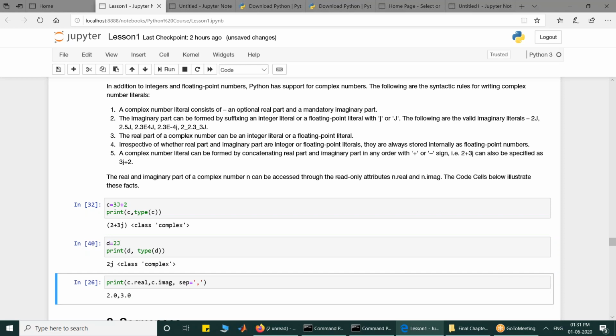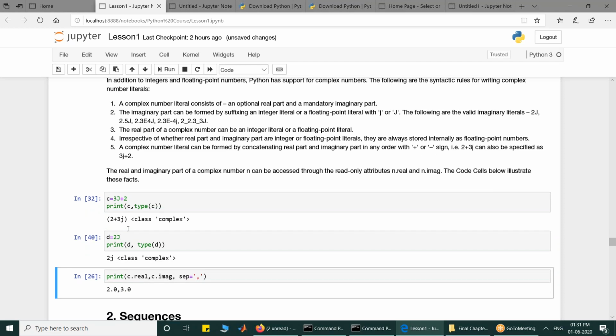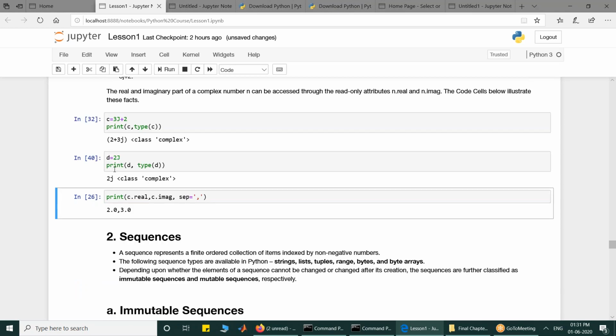Now once you have made a complex number, 2 plus 3j or 2j, you can check what is its real part and what is its imaginary part. You can check that by checking its attributes. A complex number has two attributes, one is real, the other imaginary. If you want to refer to the attribute, you have to use the attribute reference operator, which is dot, which you will come to know about later.